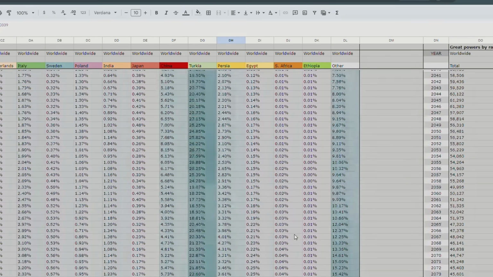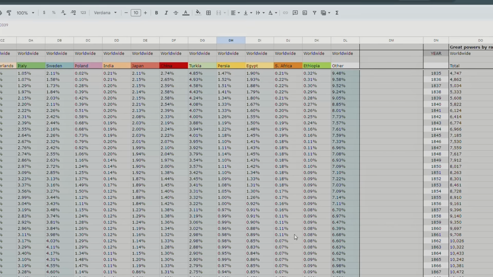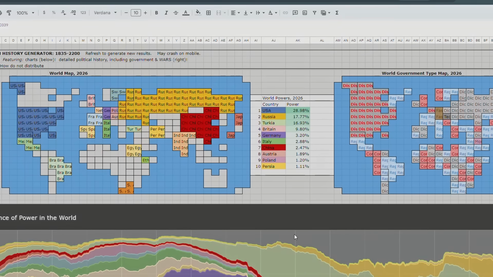So each of these timelines has no specific details. Well, there are a lot of specific details, I guess, but there's no "this is the specific war over which specific thing." It's instead saying they fight a war and this is the result. So you yourself, using the power of imagination, can imagine the specific inciting incident. But because it's Russia, because it's Turkey versus Persia, it's probably over control of Armenia or maybe Iraq, that sort of thing, right? That would make sense. But let's refresh and see if we gain another strange result.